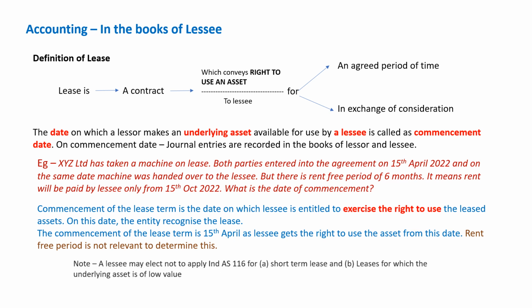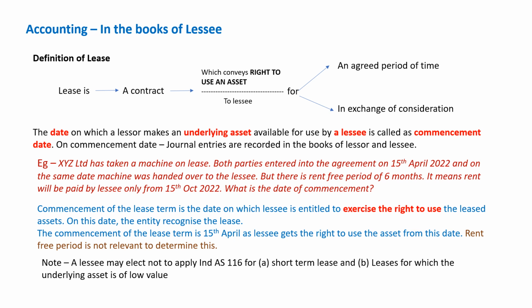However, the accounting standard has stated very clearly that a lessee may elect not to apply this accounting standard if the term of the lease is very short, for example 10 months or 8 months. In that case, you need not apply this accounting standard. You need not account as per the requirements of the accounting standard. Similarly, if the lease contract is of small value, that means nominal value, or not material to the company, then the company can decide how to apply IND AS for those contracts.